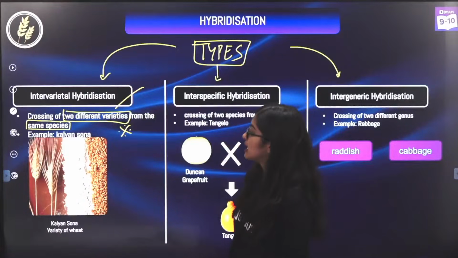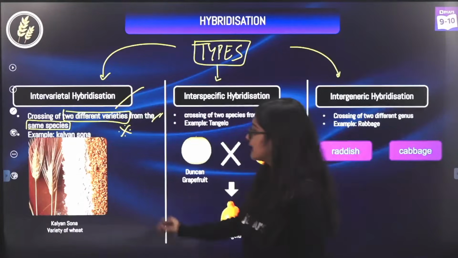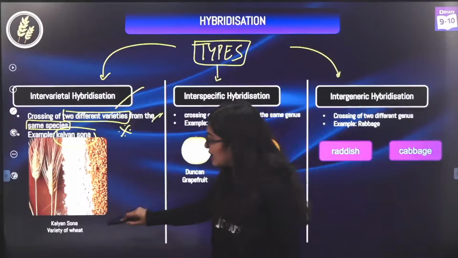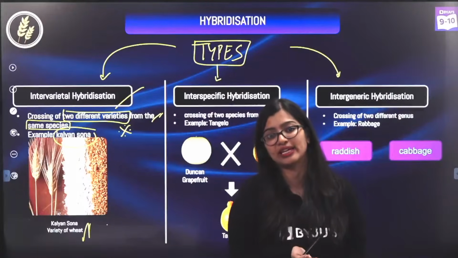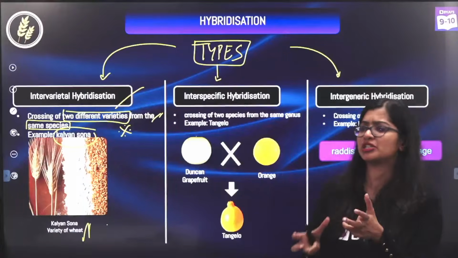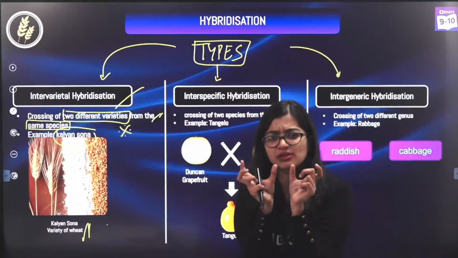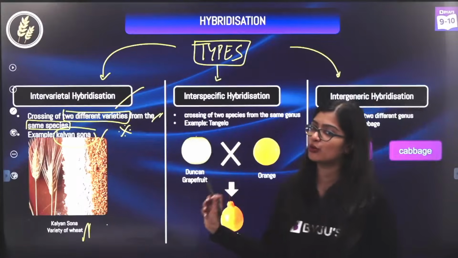This is what we mean by intervarietal. And what is an example here? That is Kalyan Sona. See, Kalyan Sona is a variety that we get from crossing 2 varieties of wheat, okay? So the species of wheat is the same, but if you take 2 varieties of it, which will have slight differences, and you cross it, you will get Kalyan Sona, and this is an example. You can make a note of it.